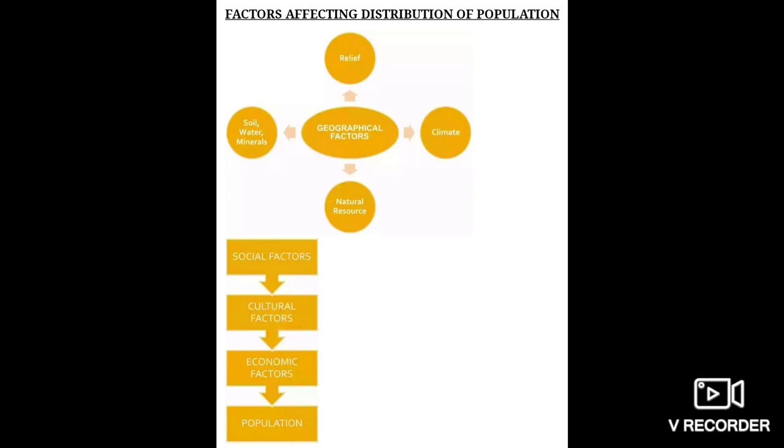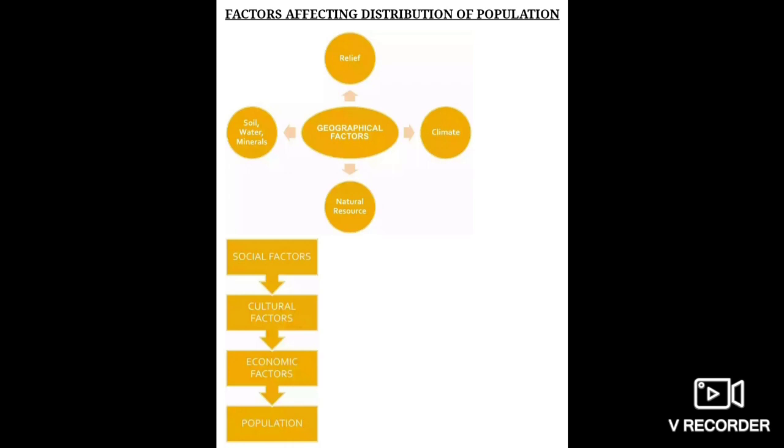Okay, then comes the non-physical factors, which cover the social, the cultural and the economic areas of any region. So what comes in social? Areas with better housing, education and health facilities are very densely populated, like if we see in India, Pune, and Chandigarh and Delhi. Why? Because they provide better quality of housing, education and health facilities. That's the reason that people migrate towards these areas.